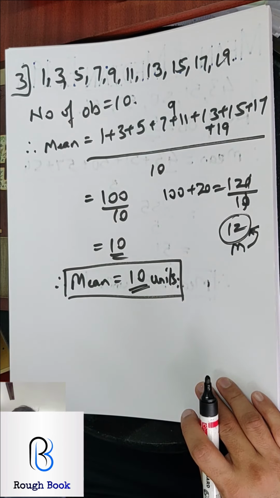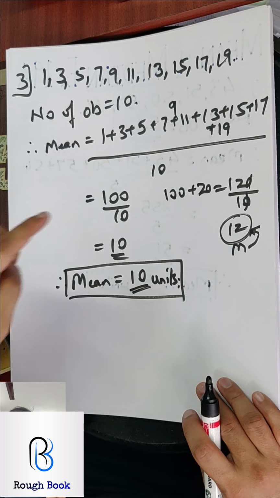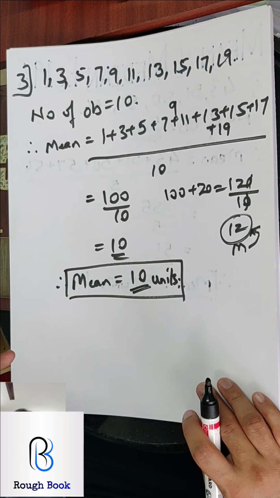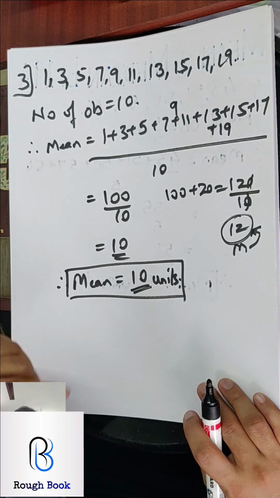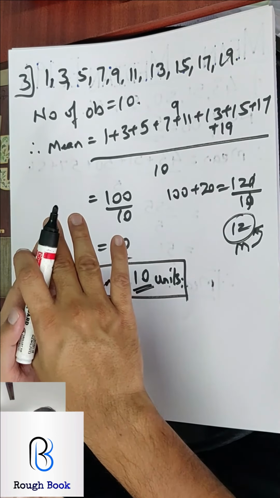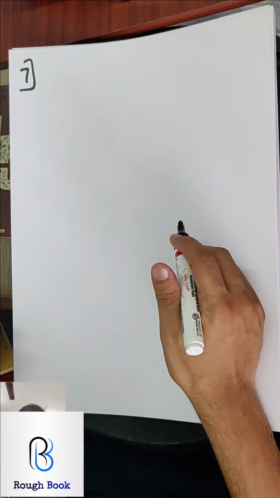So if each number is increased by 4, then the mean also will be increased by 4. If each number is reduced by 5, mean also will be reduced by 5. If each number is multiplied by 3, mean also will be multiplied by 3, divided by 2, mean divided by 2. So whatever happens to each number, same thing happens to the mean. So that is exactly what is sum number 7.